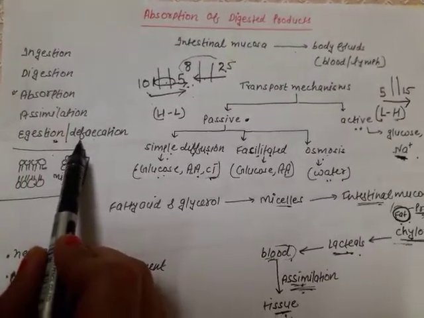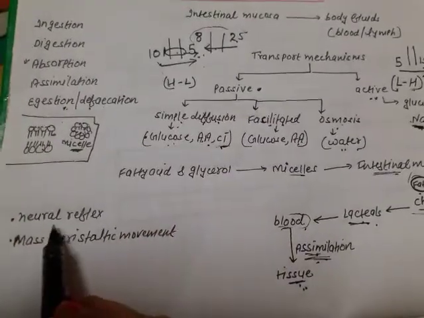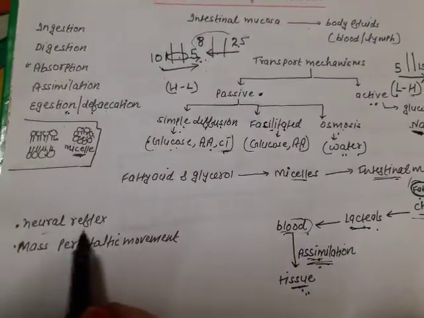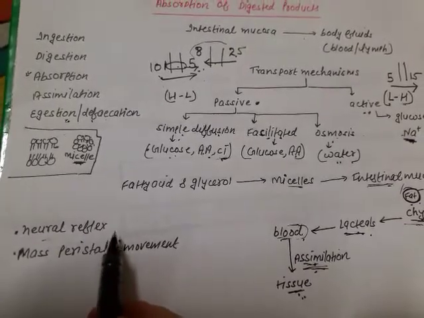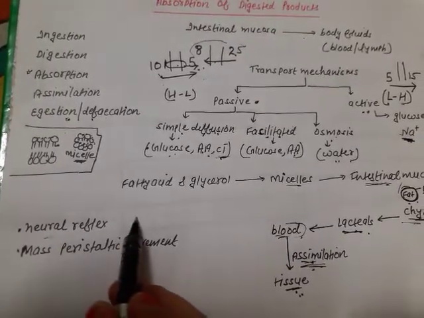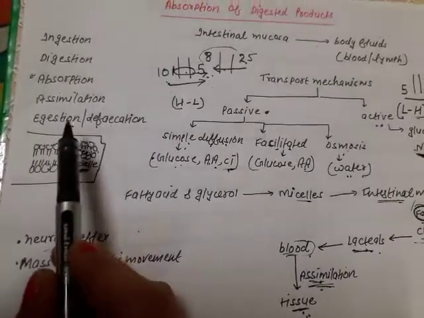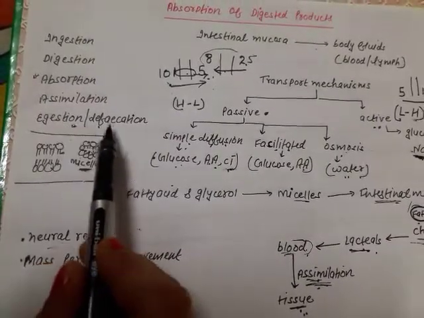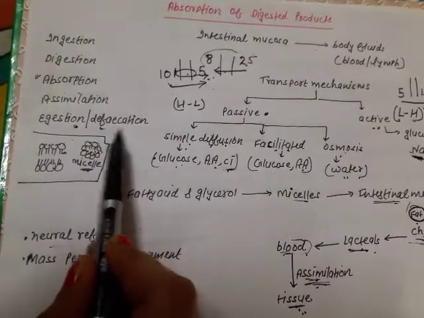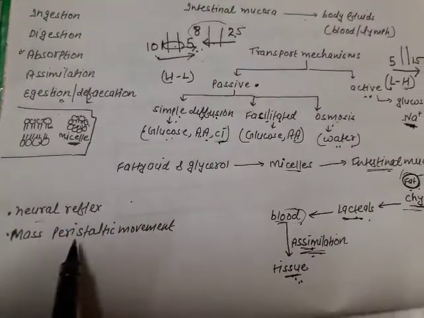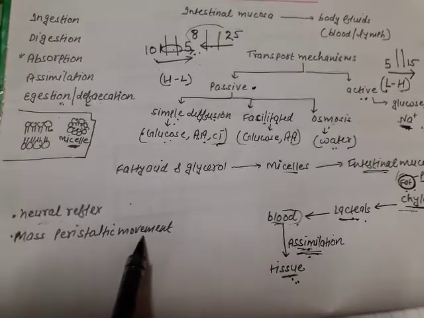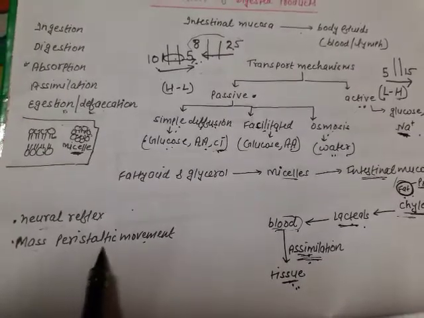Then we will get a signal called the neural reflex. When we get the signal, we feel there is a need to pass the feces, and the egestion of feces is called defecation, carried out by the mass peristaltic movement. What is mass peristaltic movement?